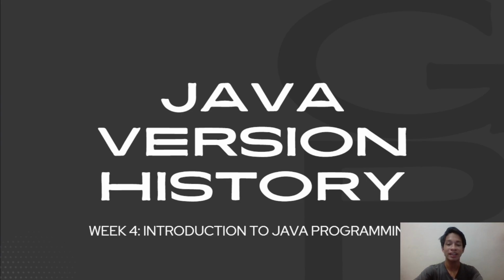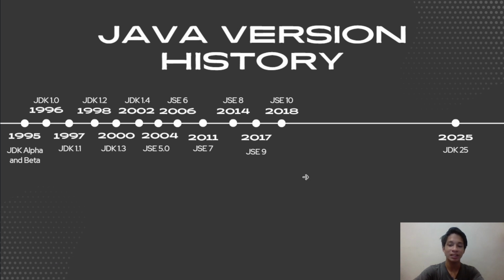Now, moving on to the history of its versions. Although created in 1991, Java didn't release its alpha and beta version until 1995. And its very first version until 1996. After that, the versions are as follows: JDK 1.1 in 1997, 1.2 in 1998, 1.3 in the year 2000, 1.4 in 2002, JSE or Java Standard Edition 5 in 2004, JSE 6 in 2006, JSE 7 in 2011, JSE 8 in 2014, JSE 9 in 2016, and JSE 10 in 2018.